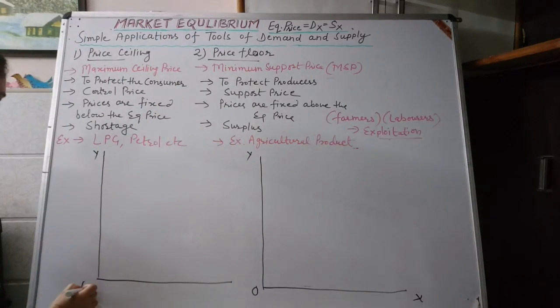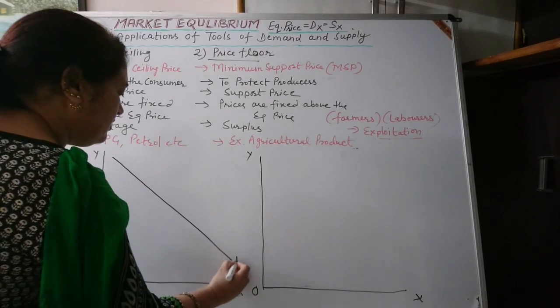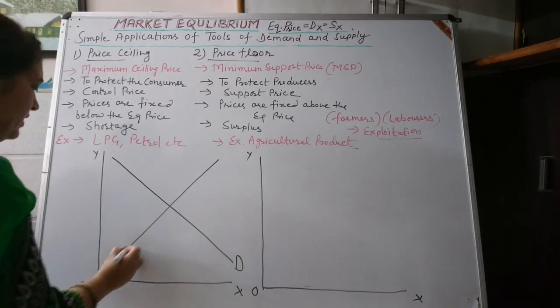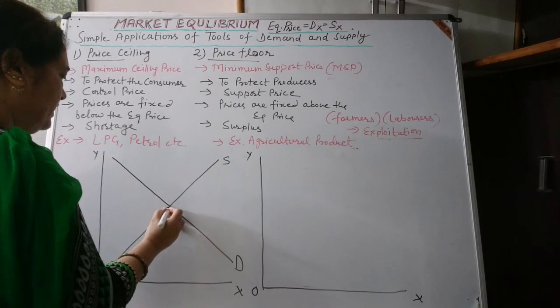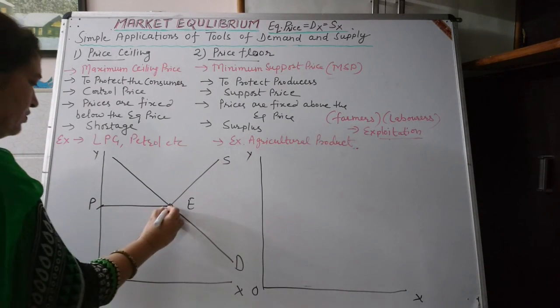Mainly price is determined by the market forces of demand and supply. We can say the free play of market forces.